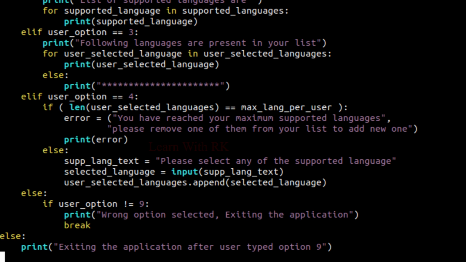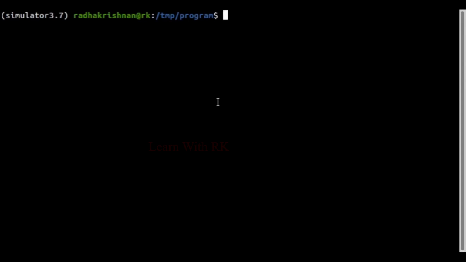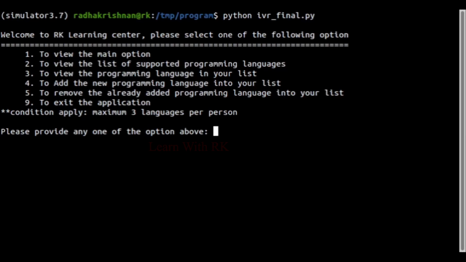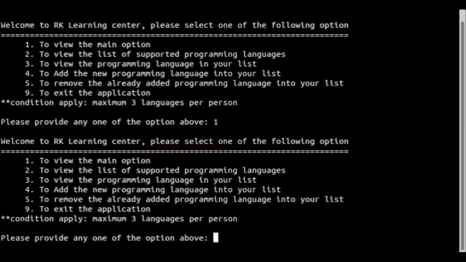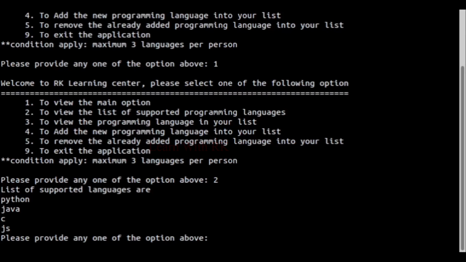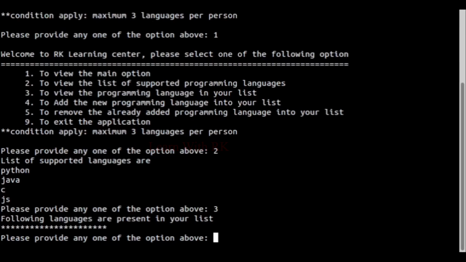Let's try to execute the program. As a first step, I am printing all the options available in the program and then I'm trying to validate all the options that I have provided. With option 1, I'm printing the main options. With option 2, I'm printing all the available languages. With option 3, I'm printing the languages that the user has selected so far.